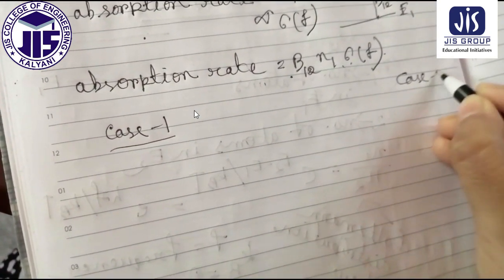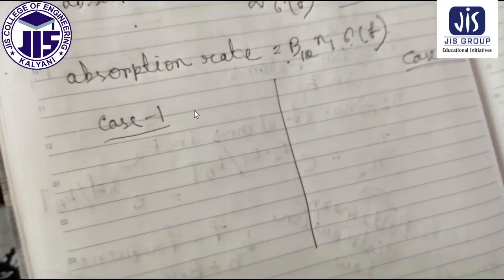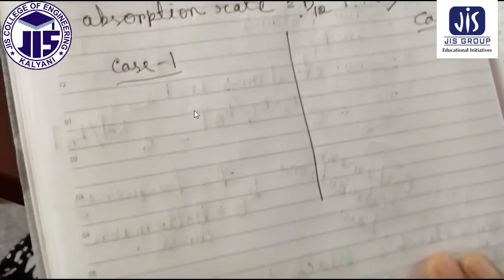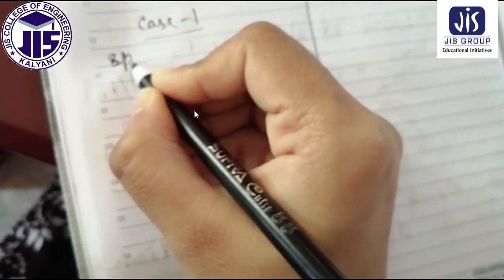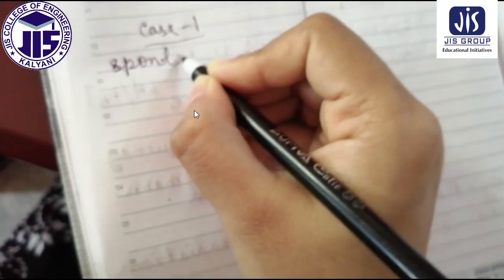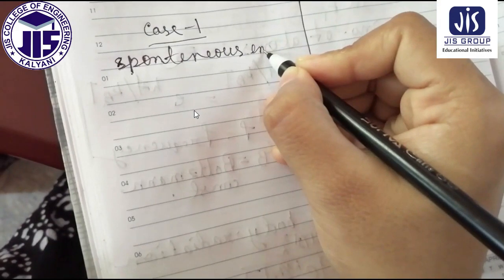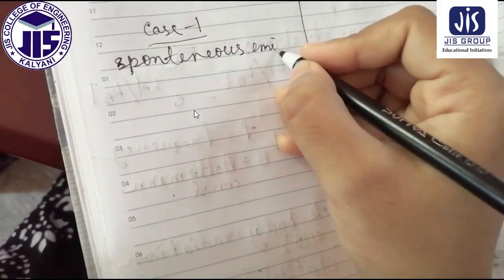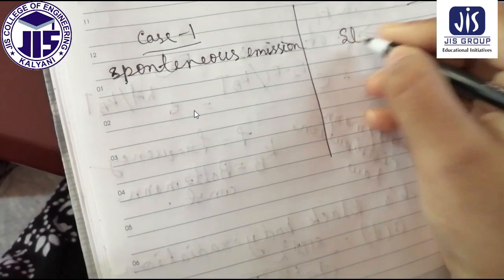I am just writing them side by side so that we can easily understand the difference.